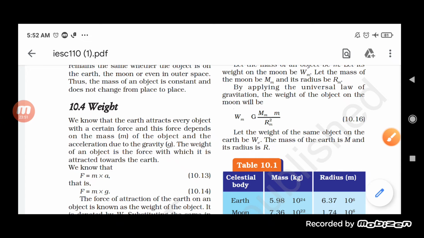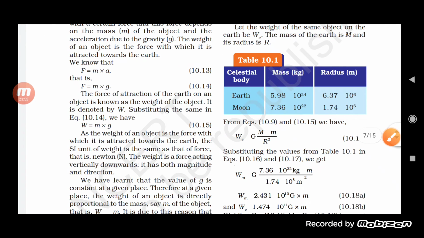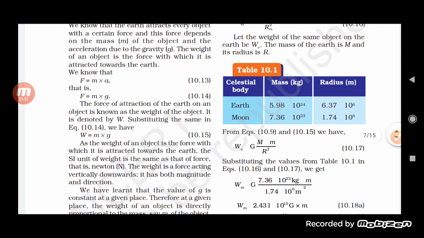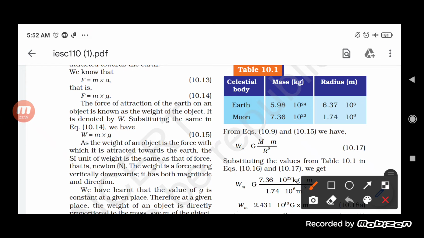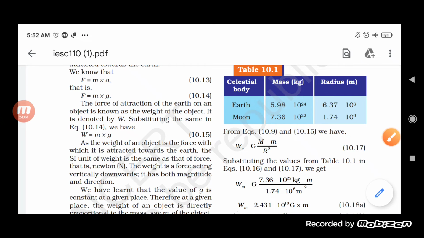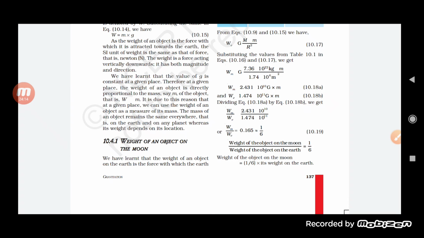So the difference is between the mass and the weight. Mass remains constant, but the weight does not remain constant, because the value of acceleration due to gravity varies from place to place. So the weight of the object also varies from place to place. How can you prove that?